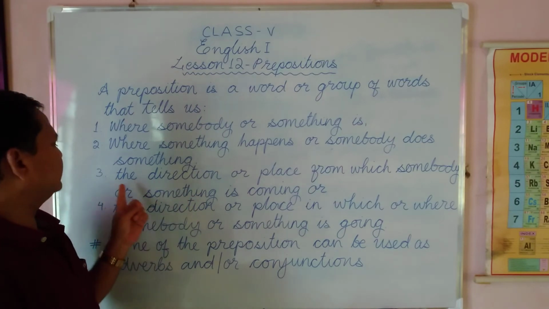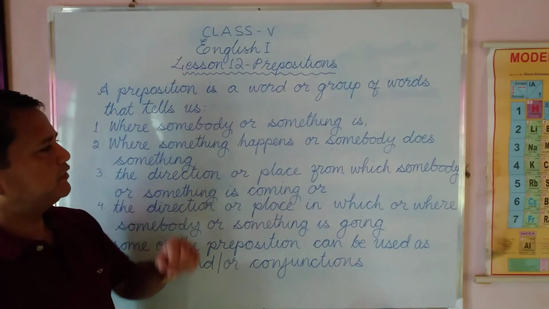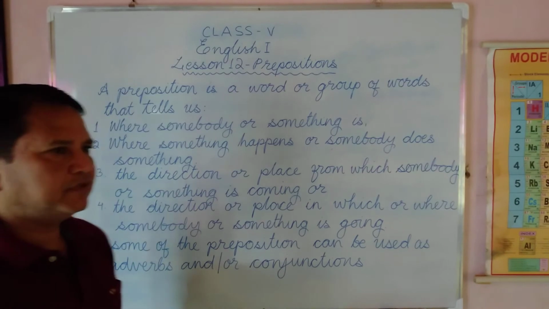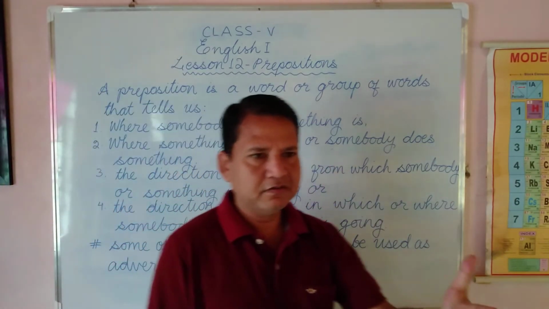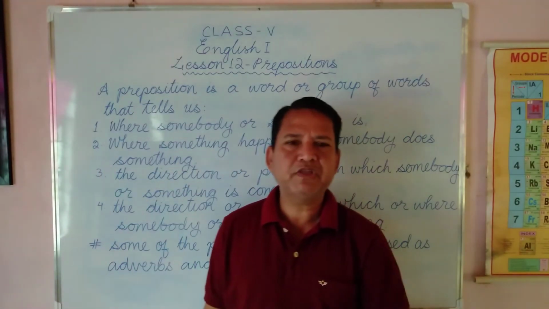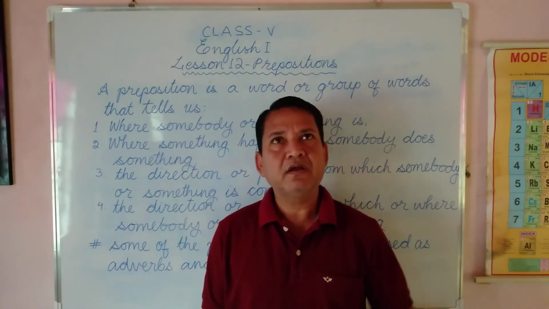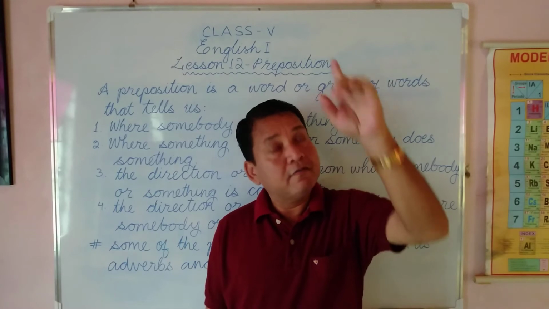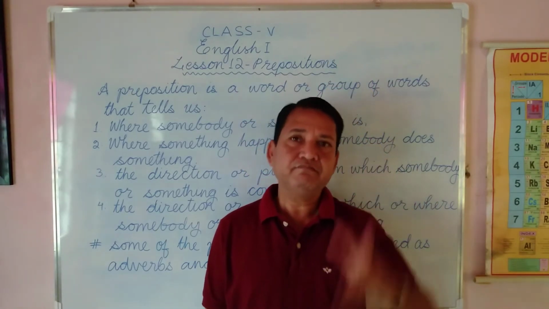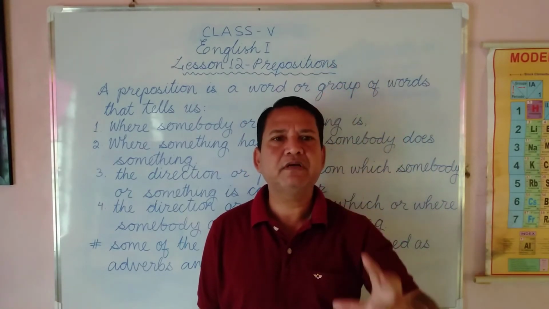The third one: the direction or place from where somebody or something is coming. The rain is falling from the sky.